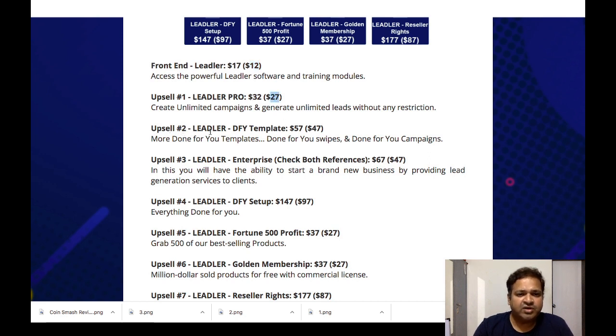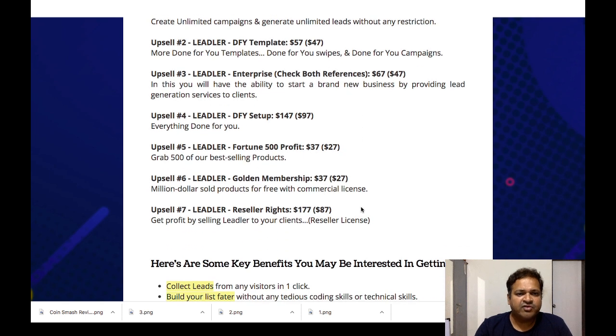Upsell number two, Lidler Done For You templates for $57 with a downsell of $47. Upsell number three, Lidler Enterprise for $67 with a downsell of $47. Upsell number four, Lidler Done For You setup for $147 with a downsell of $97.